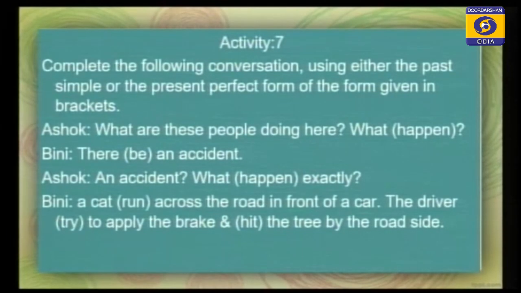What happened means what has happened. There has been an accident. Ashok, an accident? What happened exactly? An accident, because the incident has already passed.